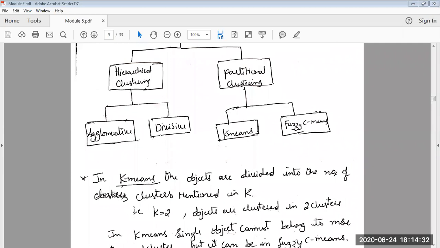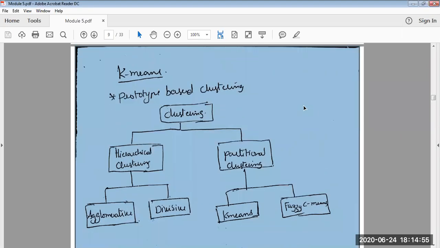So welcome to this session. We were in the fifth module discussing clustering. We understood what clustering is, and how clustering is different from classification. Also, in the previous sessions, we discussed different types of clusters. So continuing with that, we will start with the next topic.